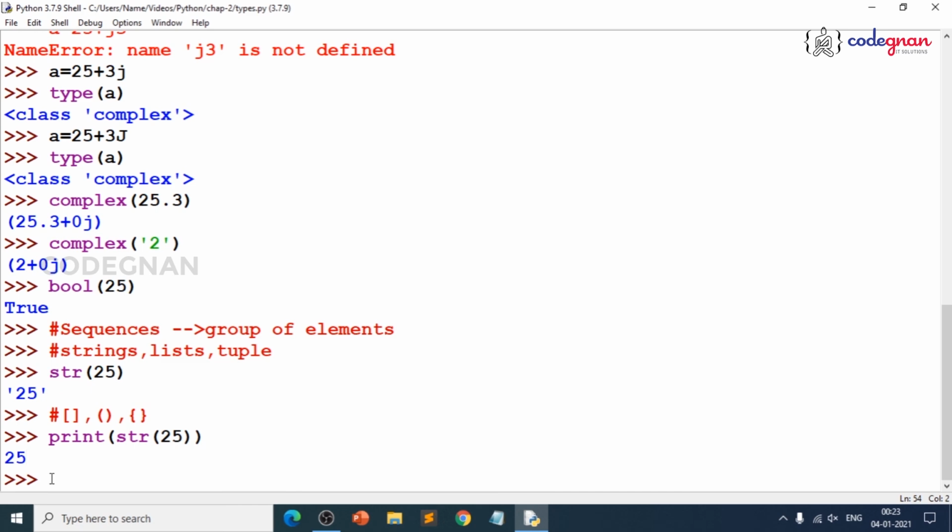User defined types are about how we define them. We create modules, classes, and arrays, which all come under user defined format when we go into further videos. So, as of now, a sequence is a group of elements. How do we represent sequences in the format of strings, lists, and tuples? We will be observing that in the next set of videos.